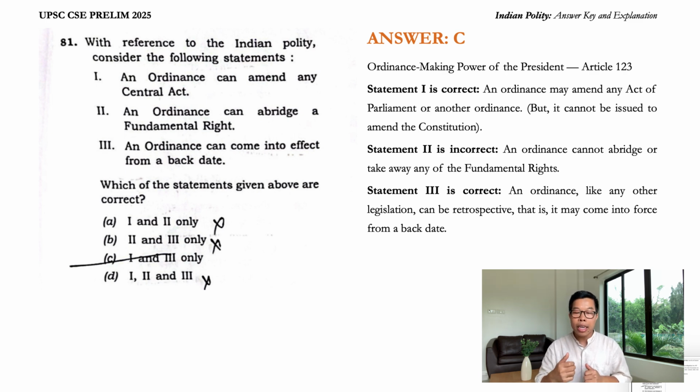Statement 2, an ordinance can abridge a fundamental right. No, an ordinance cannot abridge or take away a fundamental right. So it's incorrect. Statement 3, an ordinance can come into effect from a backdate. Yes, an ordinance, like any other legislation, can be retrospective. That is, it may come into force from a backdate. So which of the statements given above are correct? Statements 1 and 3 are correct. So option C.